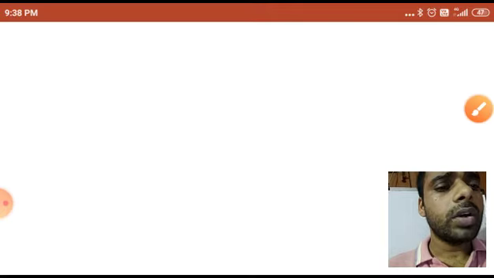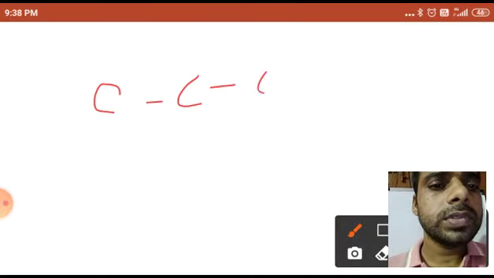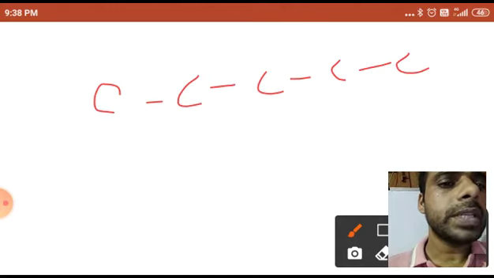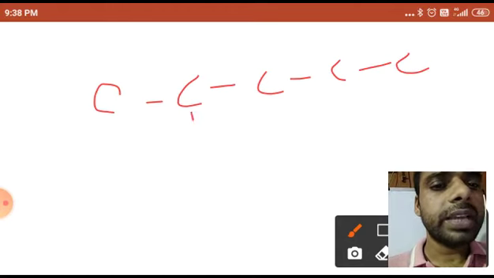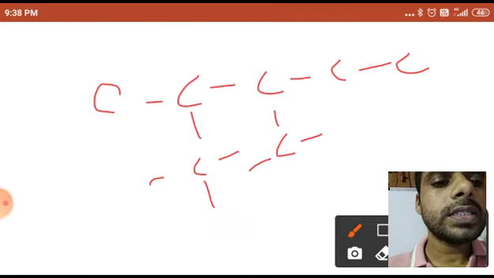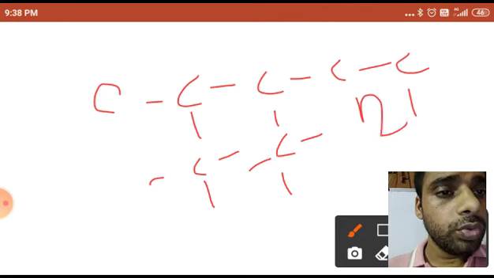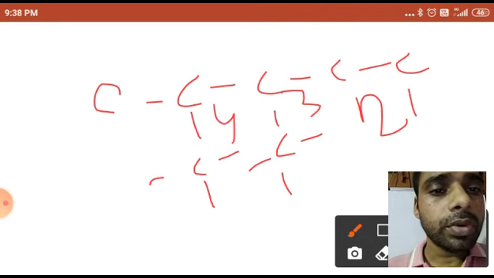Okay, now I am giving you one more example. See here you can see 2 4 and 1 5, I have taken CH3 here and CH3 here also. So you can count 1 2 3 4 5.